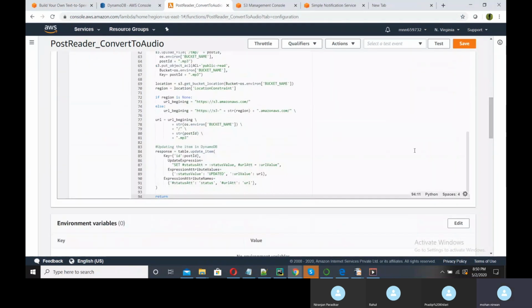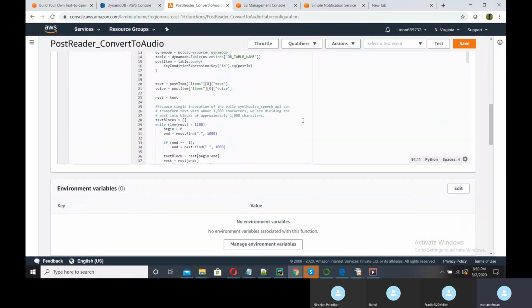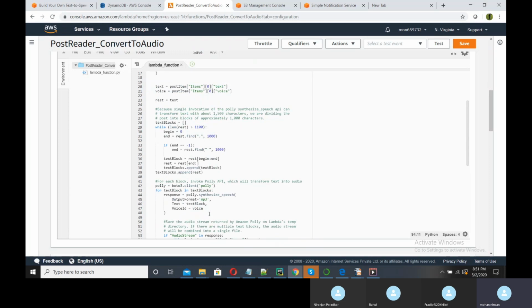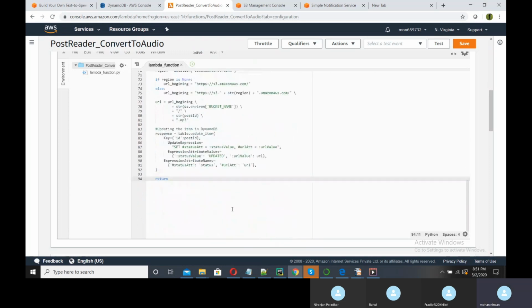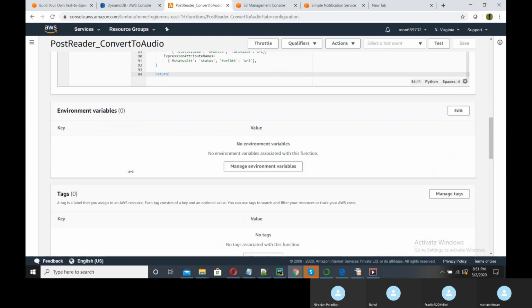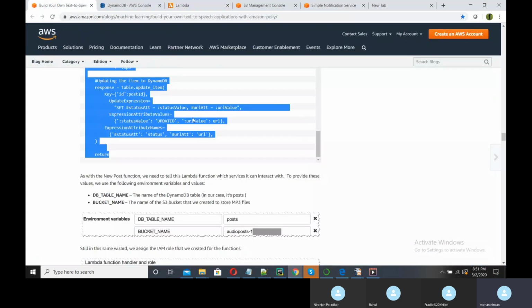I have pasted the code. In Python, the arrangement of these lines is very important. We need to give some space after the function is started, and accordingly syntax is most important. And I will save this. Also we need to save some environment variable here, so I will edit this.